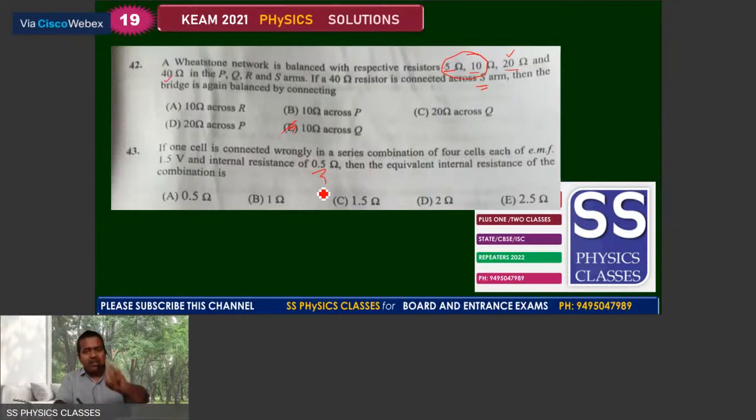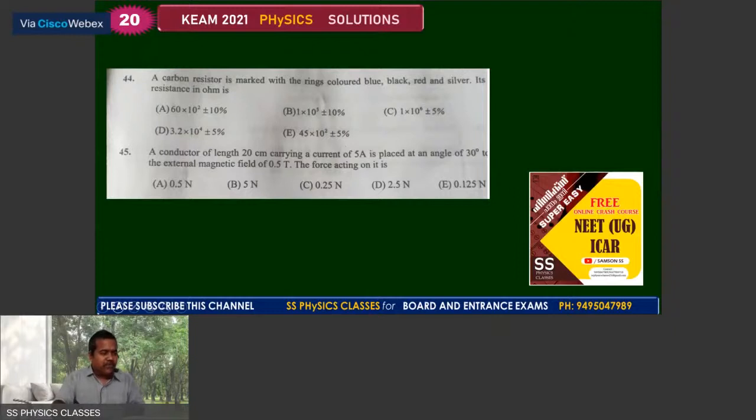So here 4 are in series, and hence you get the answer as D, just 4 into 0.5, that is equal to 2 ohm. We can go with the question number 44. A carbon resistor is marked with the rings colored blue, black, red, and silver, and its resistance in ohms. So you can just take that blue is nothing but equal to 6. So you get the answer as a choice. The tolerance is 10% because of the silver.